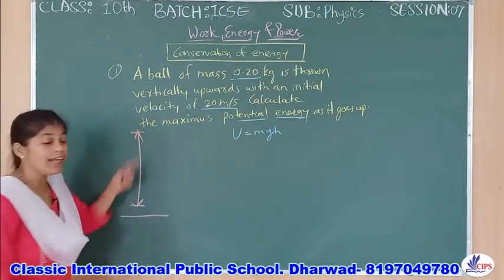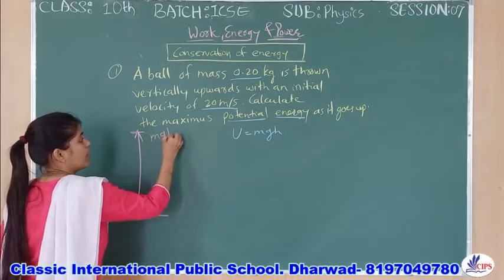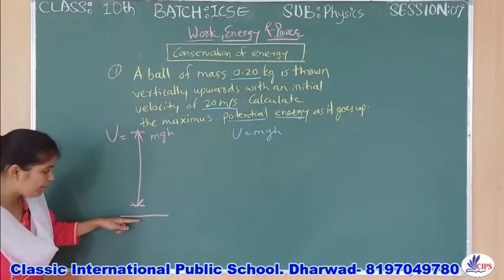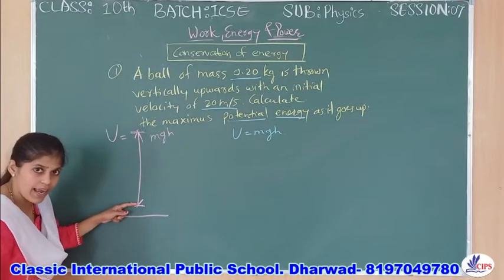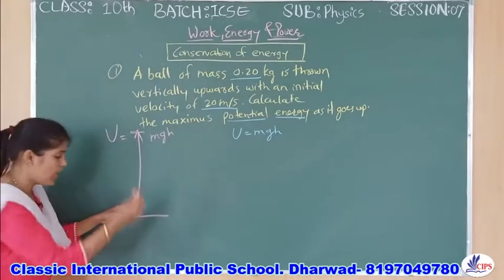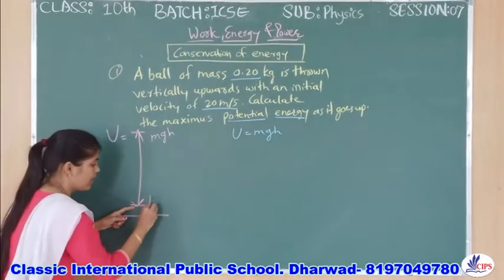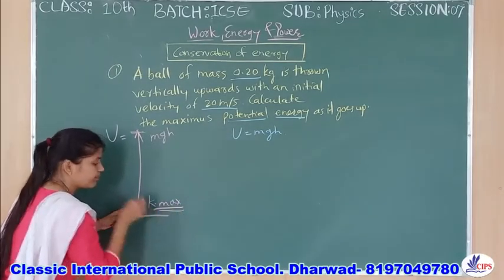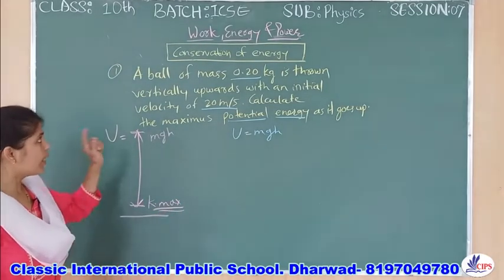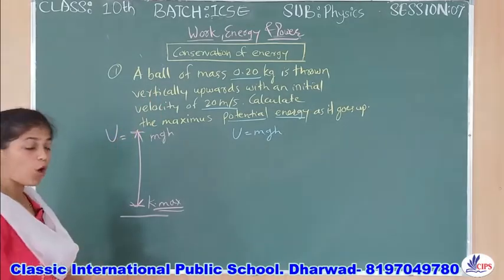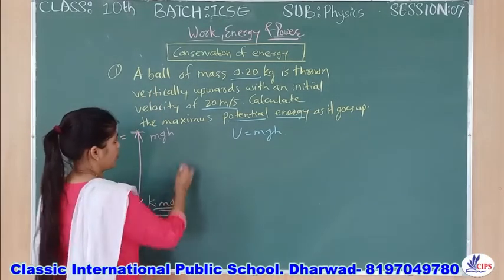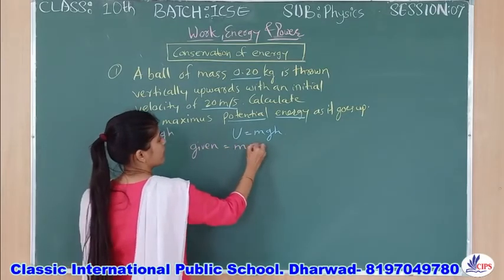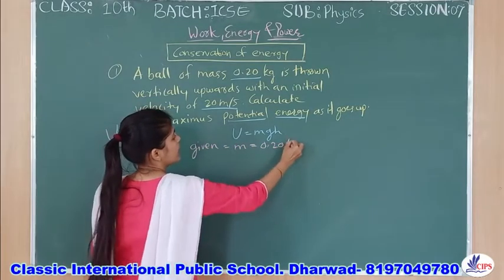At much more height we will get much more mgh, that is, potential energy U. But at the start, before touching the ground, kinetic energy will be maximum. All right, so in the given calculation you have the values given. We will check once. Given: mass is 0.20 kg.